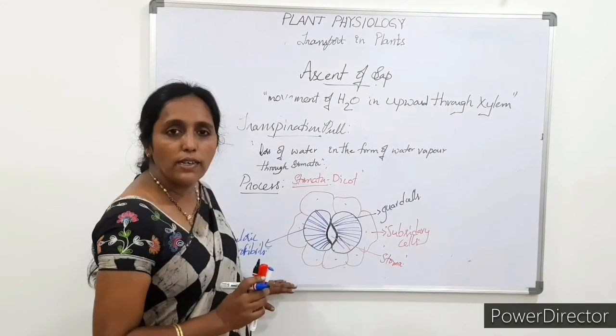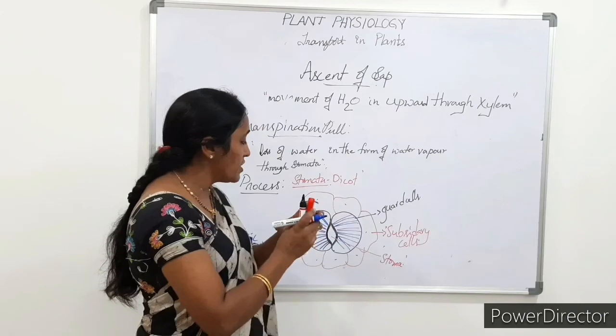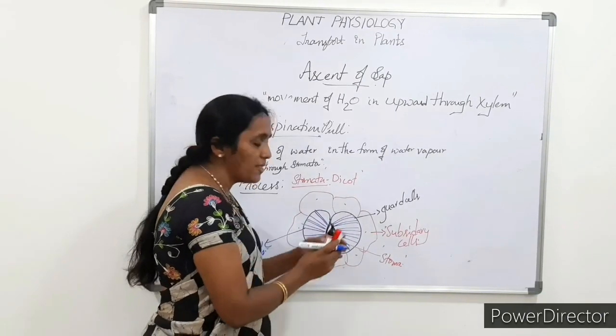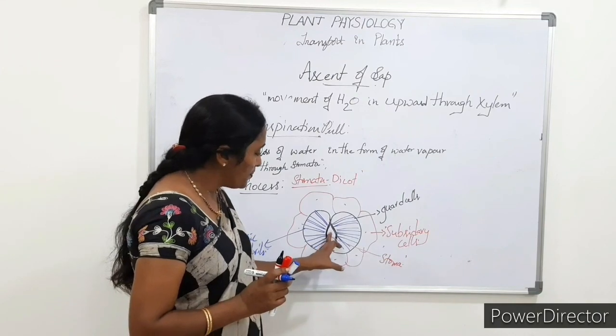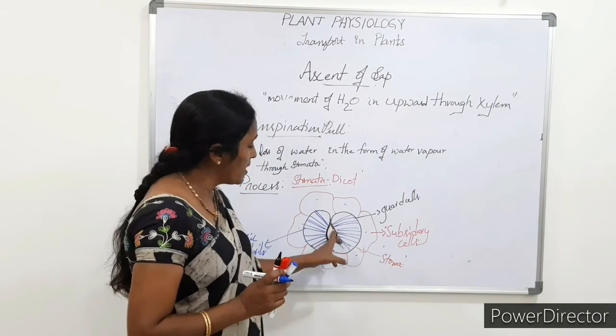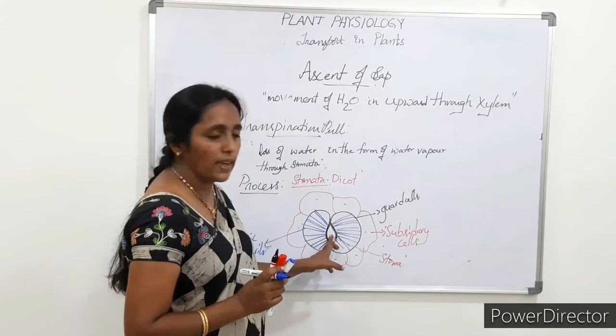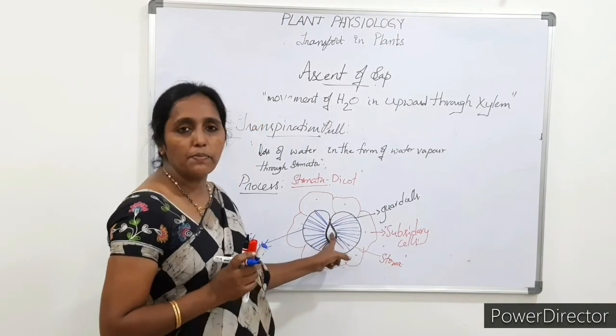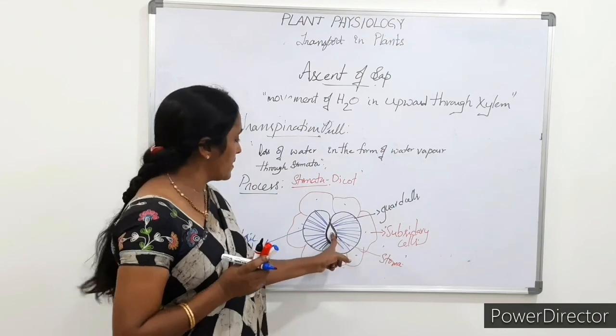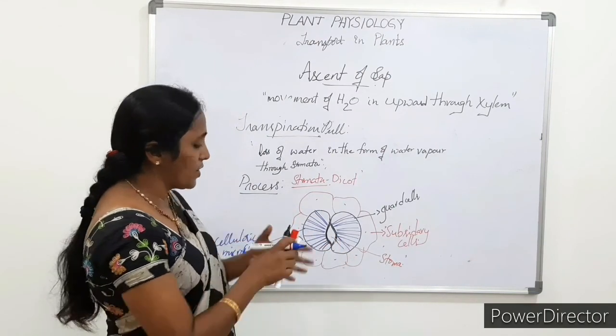That is the reason why the opening appears in the region of the guard cells where the inner wall becomes thick. This is called the stoma, from where the transpiration takes place, and this is the structure in dicots.